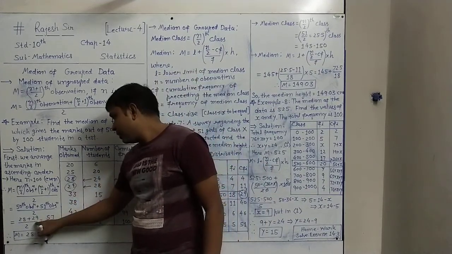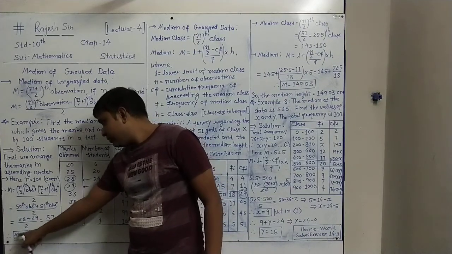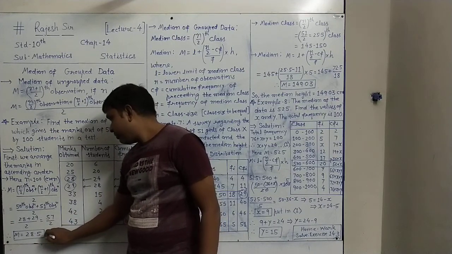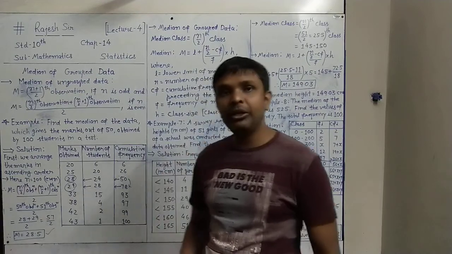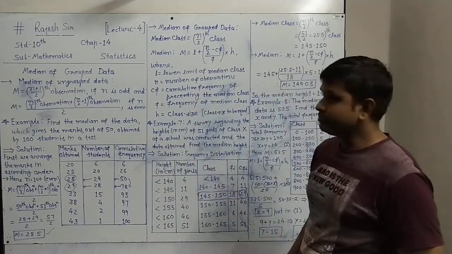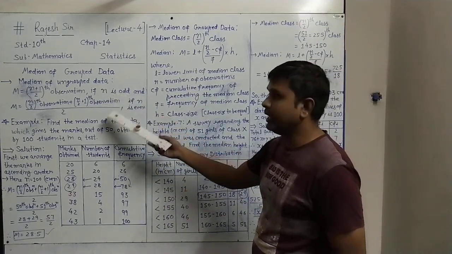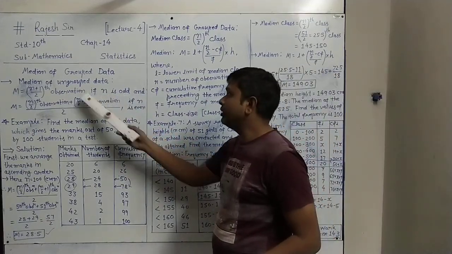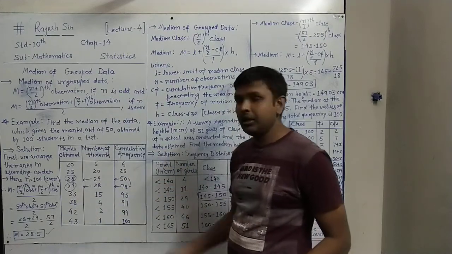So 28 plus 29 upon 2 gives 57 upon 2, so the median m equals 28.5. 28.5 is the median of the given data. This way, if ungrouped data is given, we use any one of these two formulas as per the given number n. If it is odd, we would have applied this formula, but it is even, so we have applied this formula.